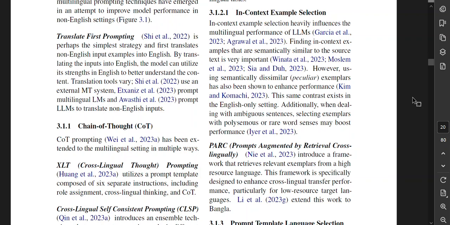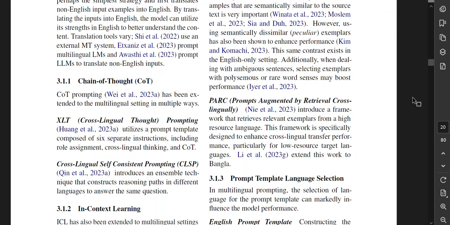Prompts Augmented by Retrieval Cross-Lingually, or PARC, introduces a framework that retrieves relevant exemplars from a high-resource language, aka English. This framework is specifically designed to enhance cross-lingual transfer performance, particularly for low-resource target languages. Lee et al. extend this work to Bangla.